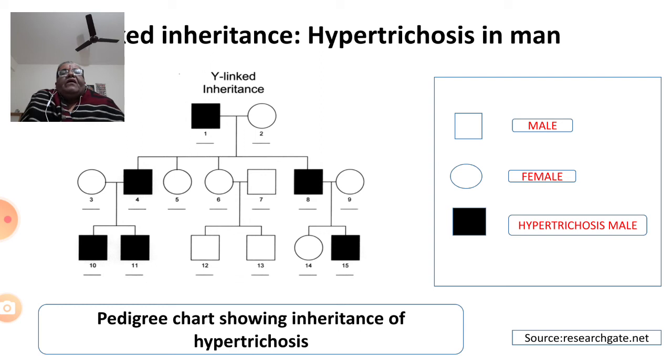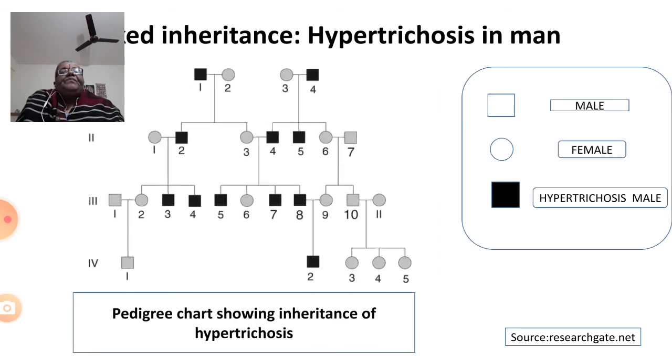When they get married again, you can see the inheritance pattern wherein the males have the hypertrichosis phenotype, and if the daughter is married to a normal male, they will get males without any hypertrichosis. So this is how the chart goes. The couple produce 4 daughters, and the inheritance pattern goes like this. This is how we have to draw the pedigree chart.